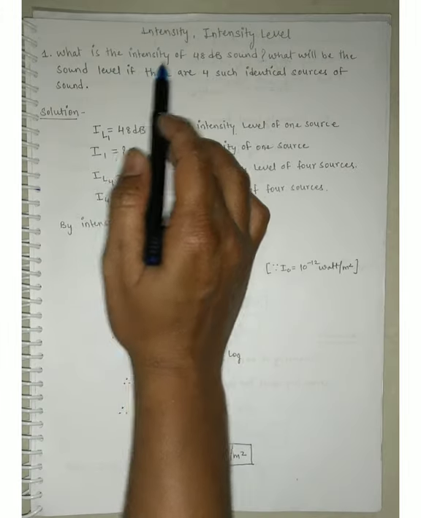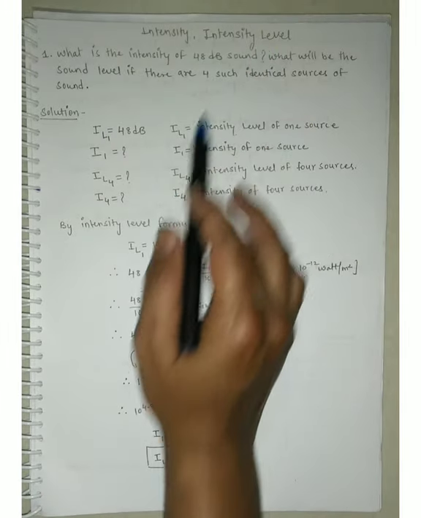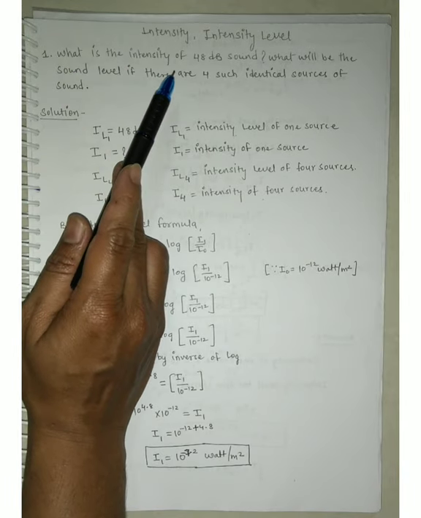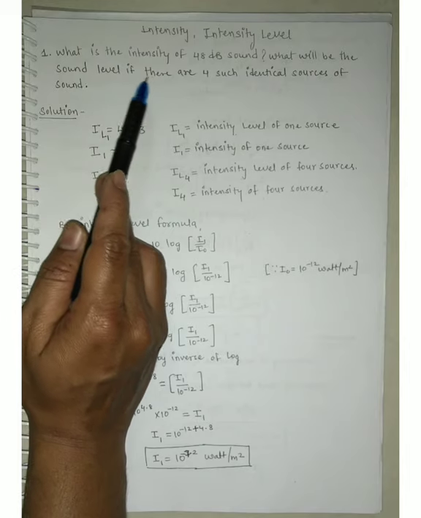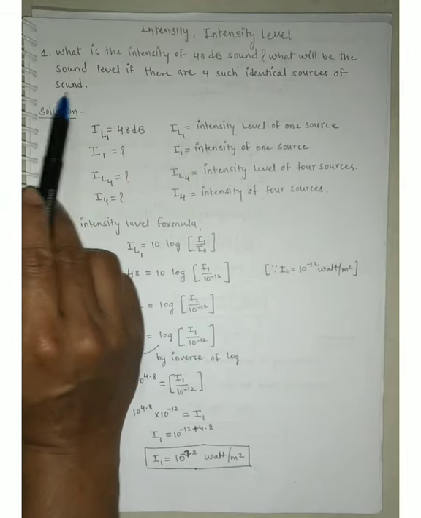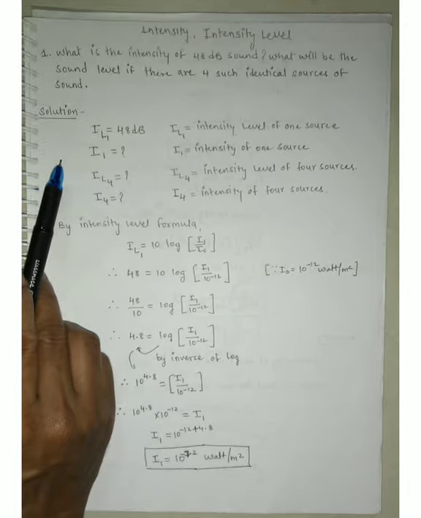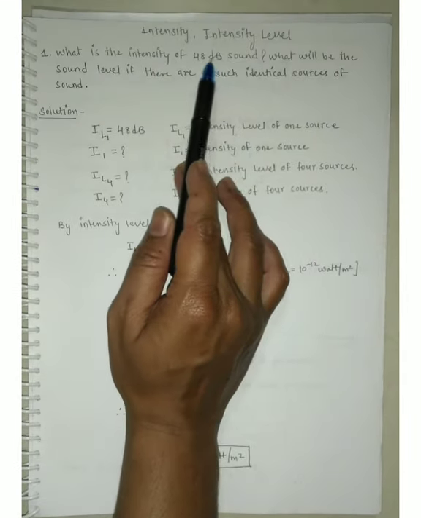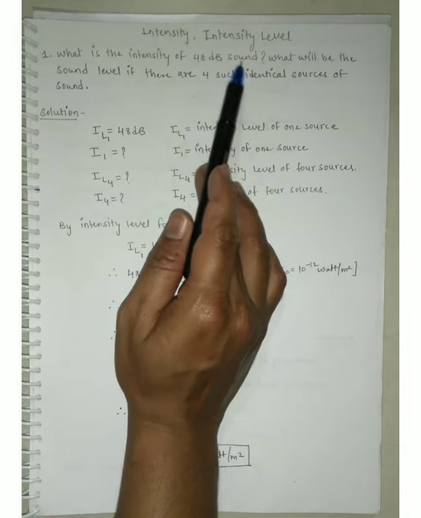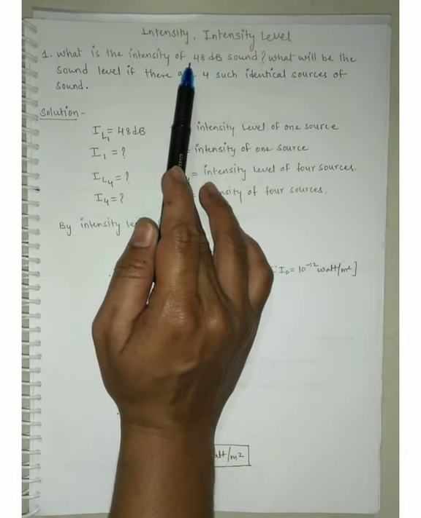Hello guys, today we are discussing a numerical problem based on intensity and intensity level. This is the first question. What is the intensity of 48 decibel sound? What will be the sound level if there are 4 such identical sources of sound? In this case, the intensity level of sound is 48 decibel and we have to find out